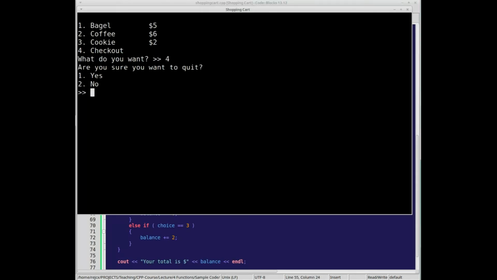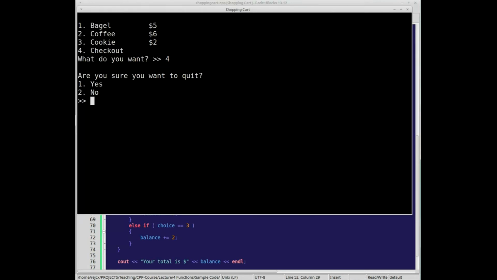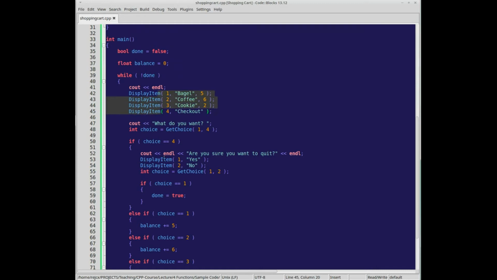Okay, so now we can say, well, check out. Are you sure you want to quit? Yes or no? No, and goes back. Now, I'm just going to add an extra end line here just because I feel like it makes it a little bit cleaner. It'll not really bleed into the rest of the menu. Okay, so we have display item and display our menus.